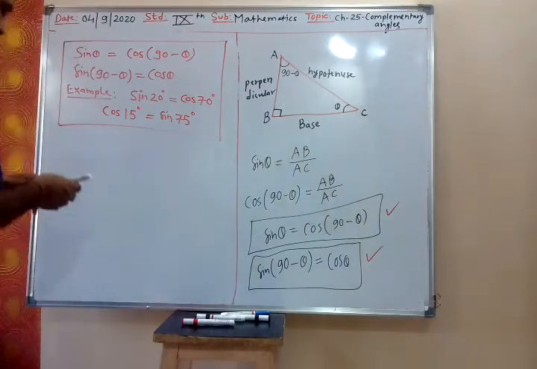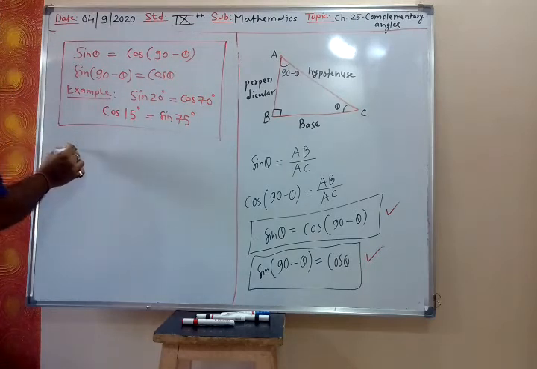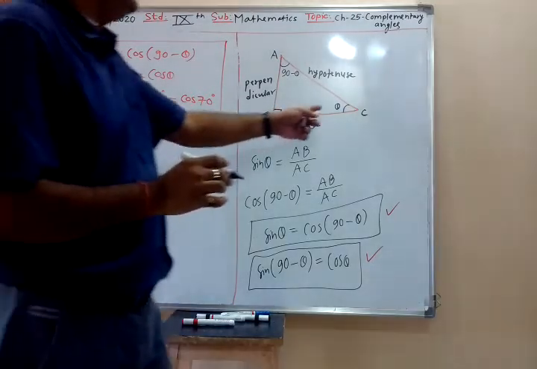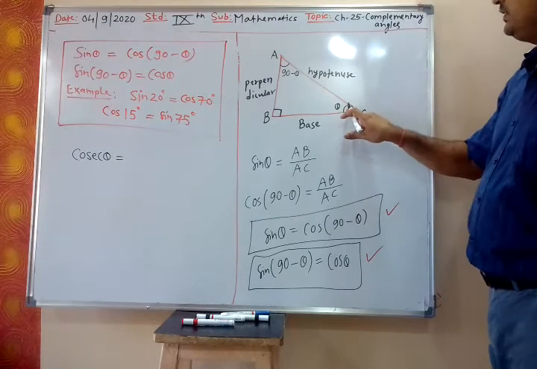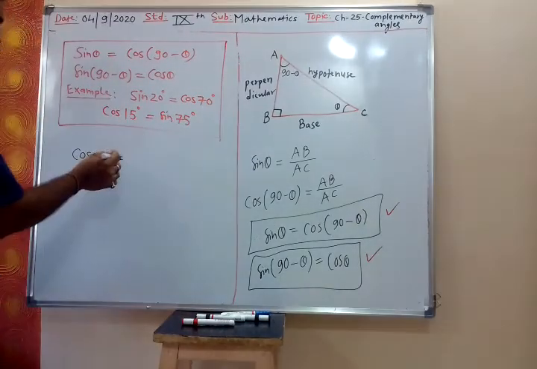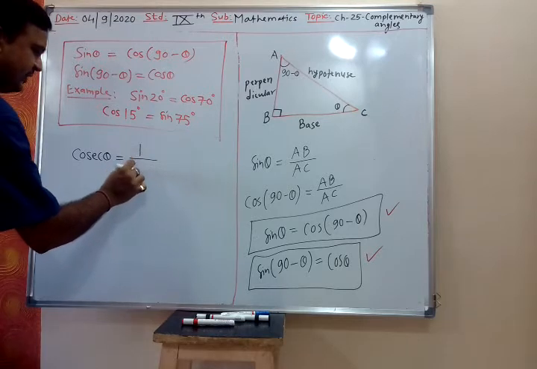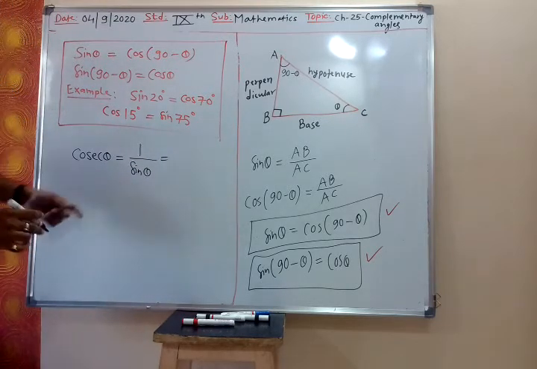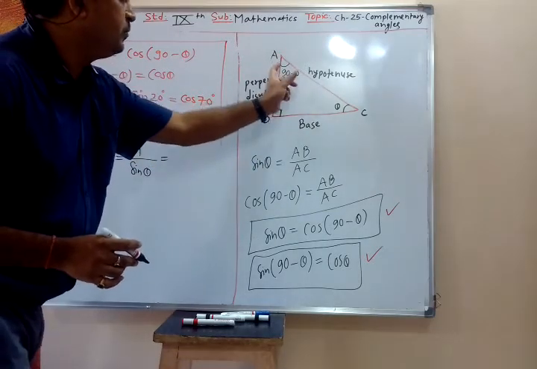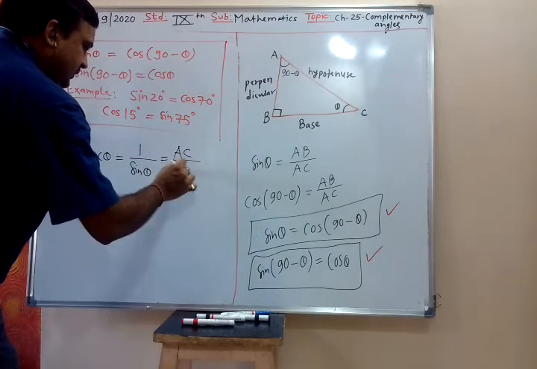So let me write for the same diagram. Let us derive the formula for cosec theta. Let us take the reference angle theta. Cosec is the reciprocal of sine. Sine theta is AB upon AC, so cosec theta will be AC upon AB.